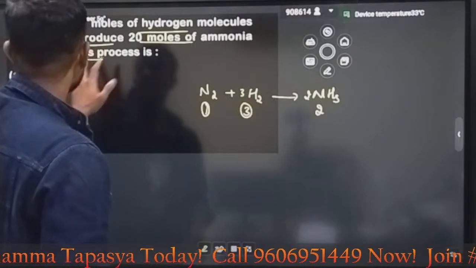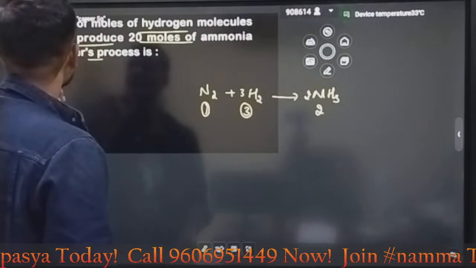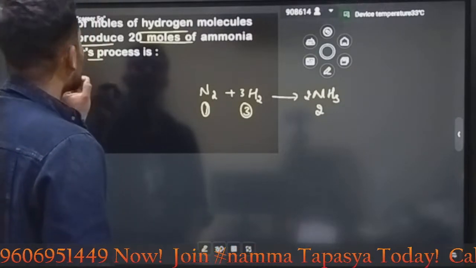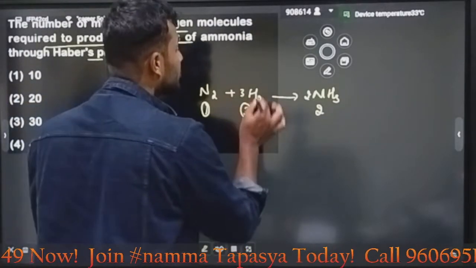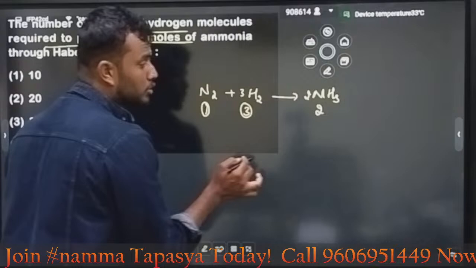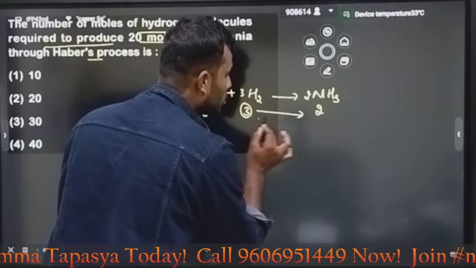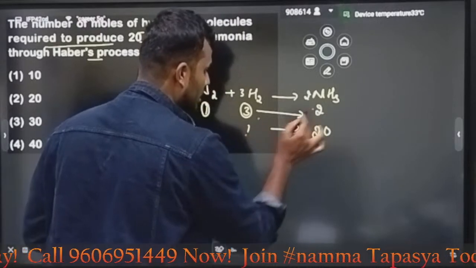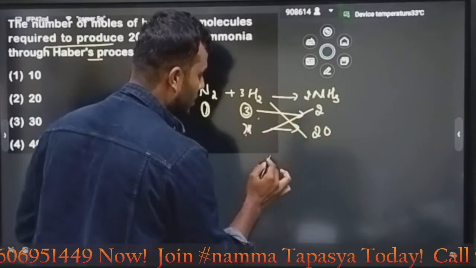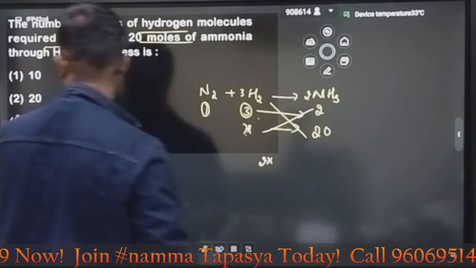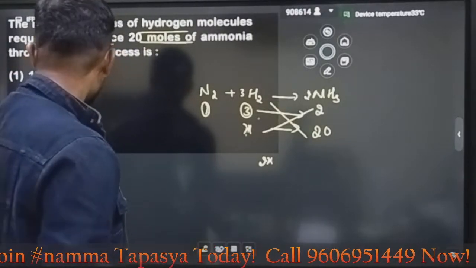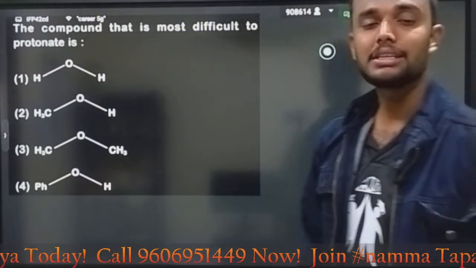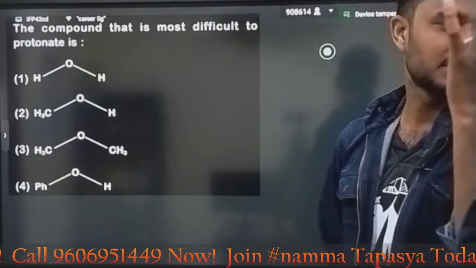Here, what is the question? The number of moles of hydrogen required to produce 20 moles of ammonia. How many hydrogen molecules do you require? My dear bacho, look here. 3 moles of hydrogen are required for 2 moles. For 20 moles, how much? Cross multiply: 2x is equal to 60, so it is 30 moles. The answer is option C. Very simple question, option C is the answer. Actually 2019 was a very easy paper, guys.